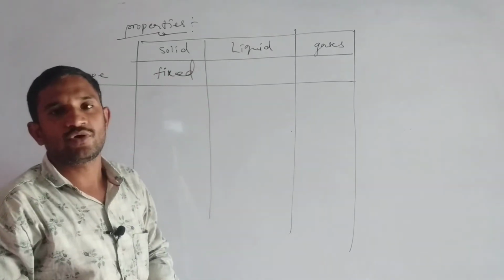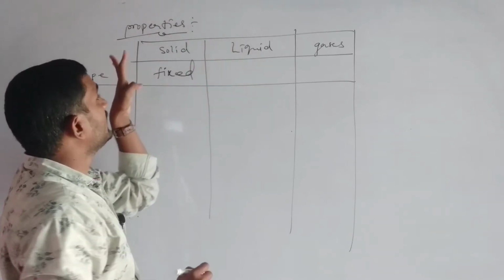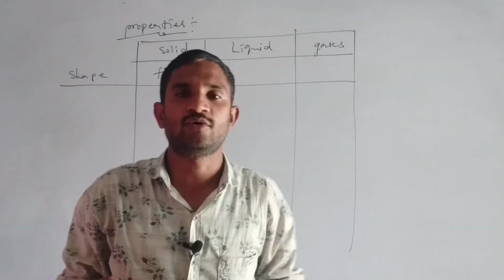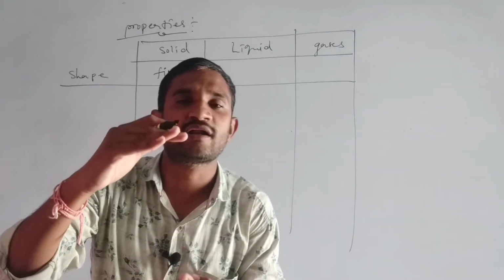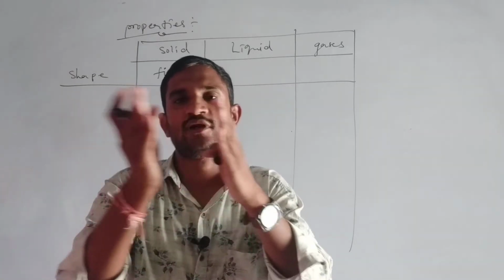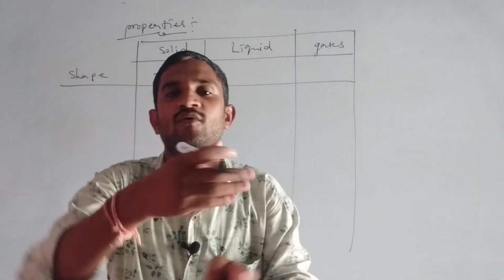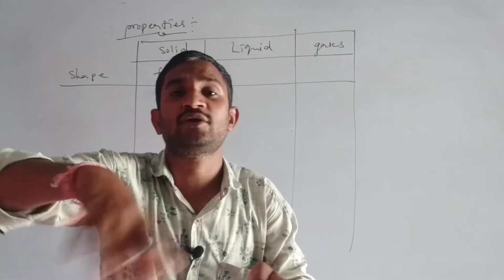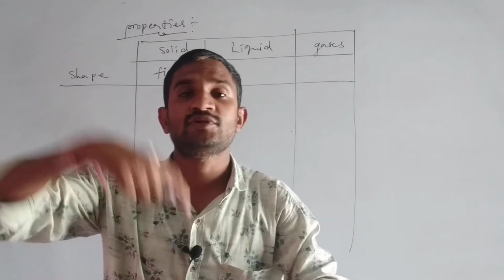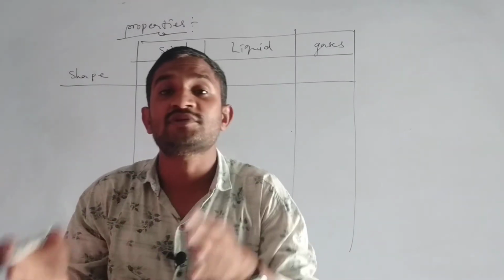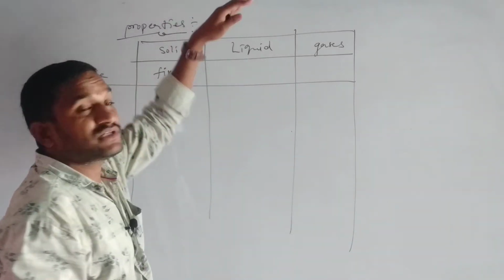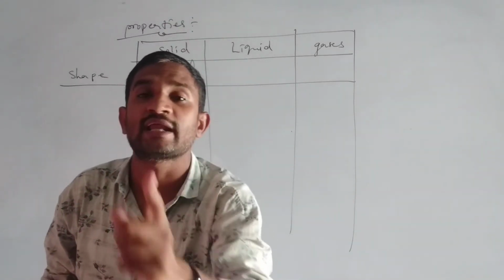Fixed shape. Okay, what is the shape of liquid substances? Suppose you take one Kinley water bottle. The shape of the water is like that water bottle. If you pour it into a plate, as when eating meals, the shape of the water is like the plate. If you transfer it into a bucket, the shape of the water is like the bucket. That means the shape of liquid substances changes due to the requiring apparatus.